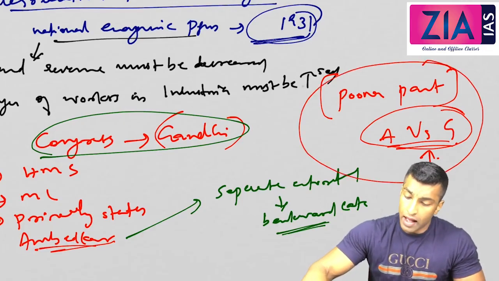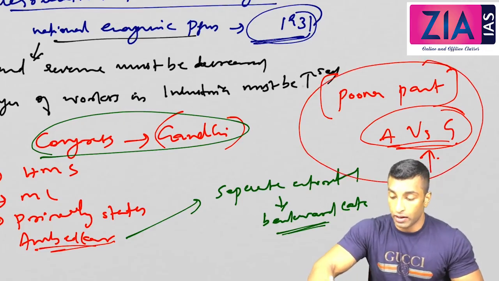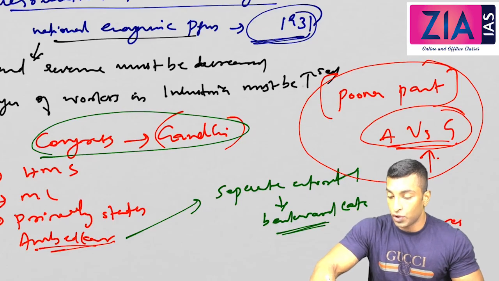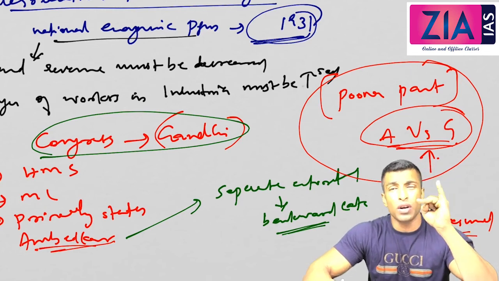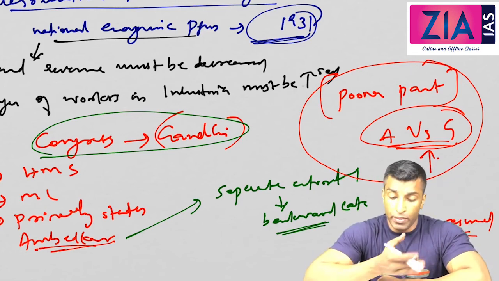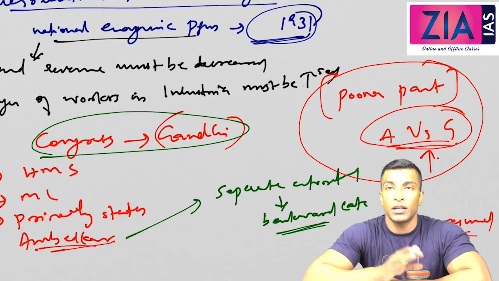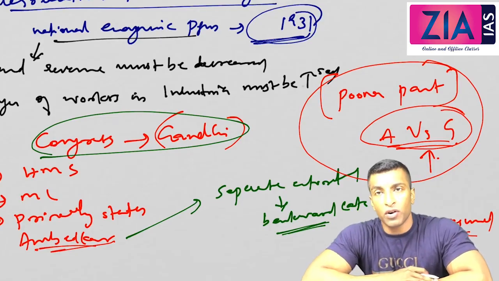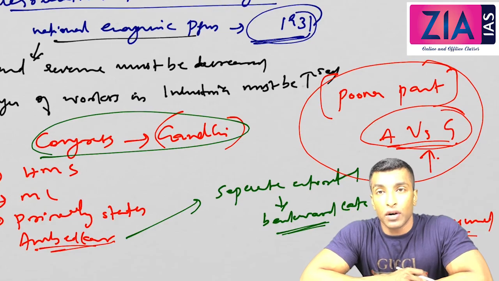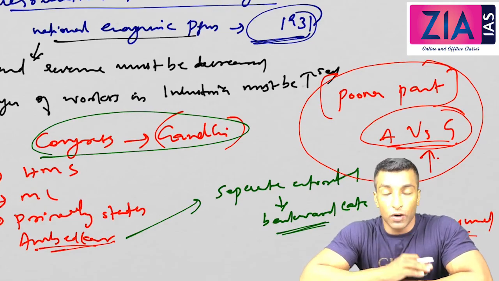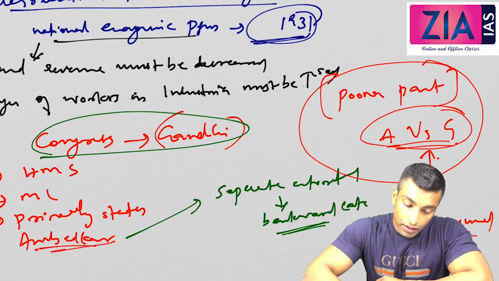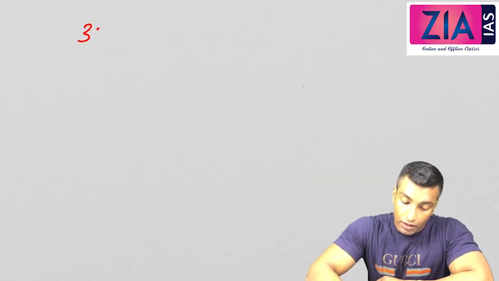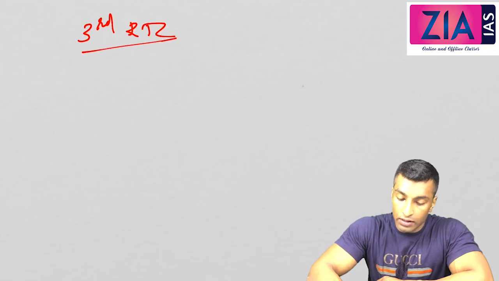This Poona Pact is important, and then the civil disobedience movement, CDM, resumed. All these can be asked as prelims questions. All these points have to be there. All these are related to the second roundtable conference. The second roundtable conference is more important. Many events are there. Congress also participated. The only roundtable conference in which Congress participated is the second roundtable conference. Okay, then we have the third roundtable conference.